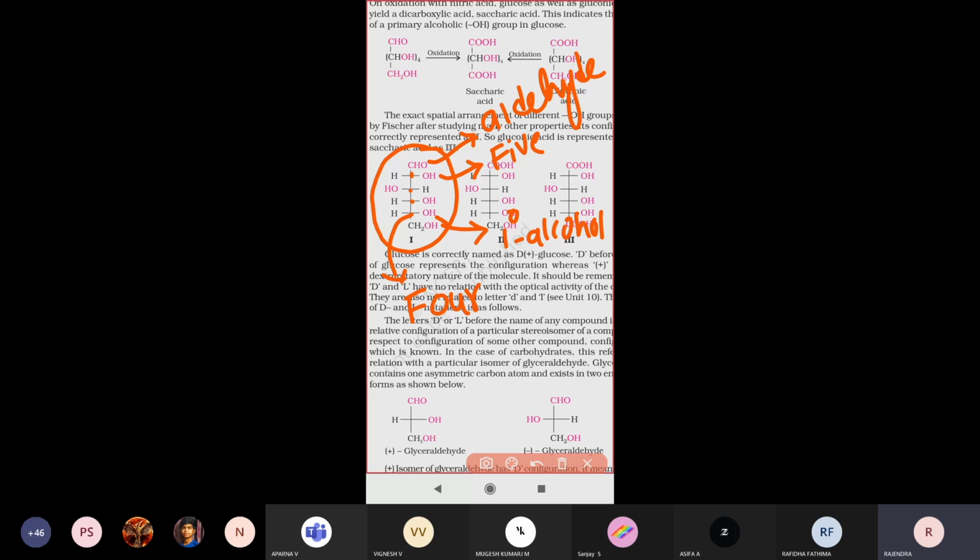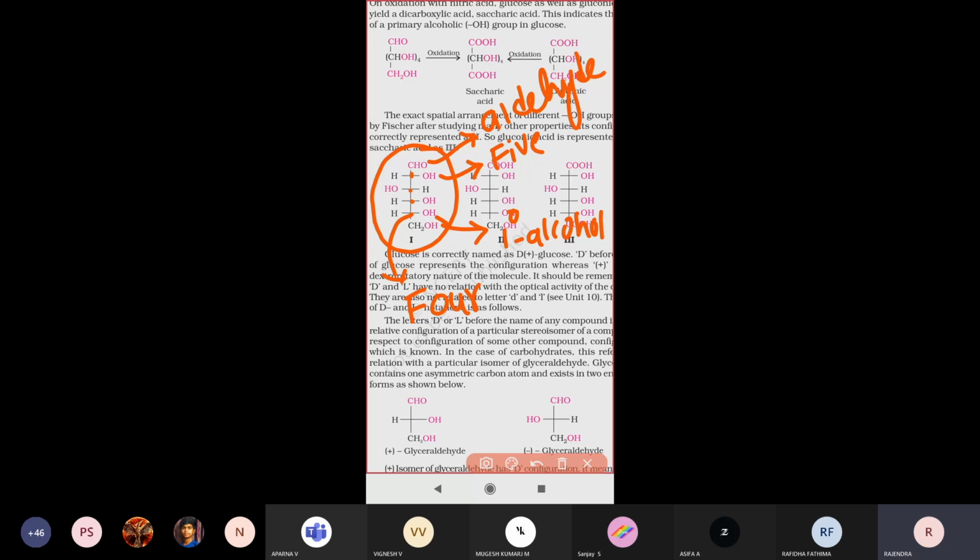Glucose molecule structural evidences, what are we concluding? These are the points. The glucose structure contains an aldehyde functional group. Totally 5 hydroxyl groups are present, we are confirming that.